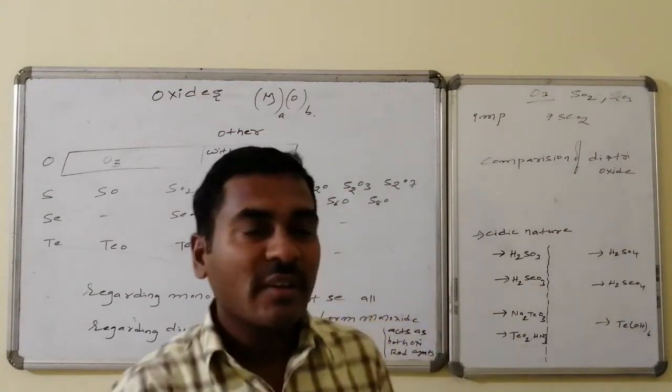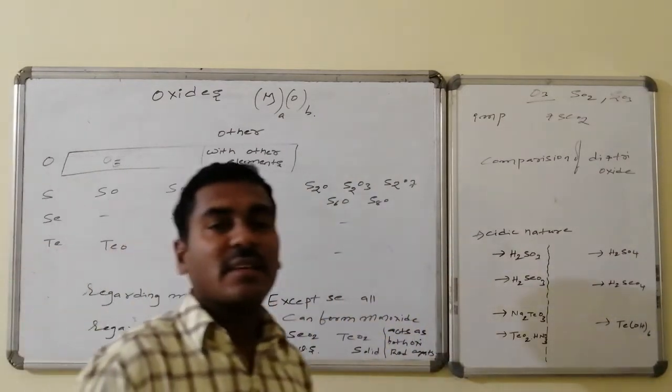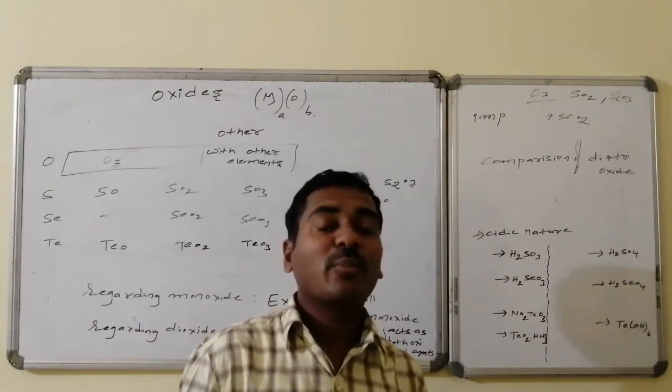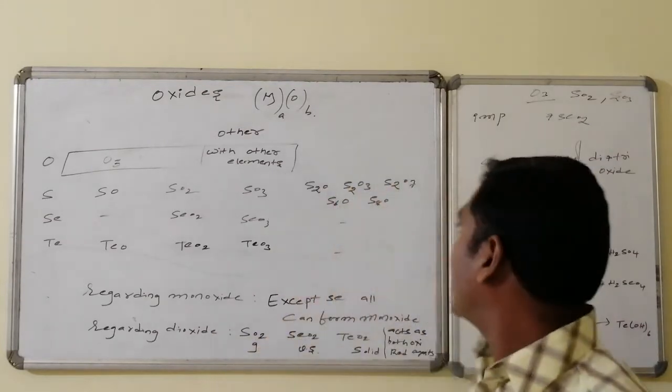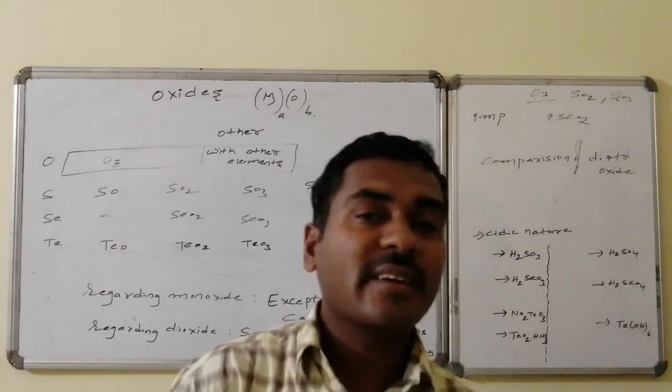So the important oxides of the 6th group elements are ozone, followed by sulfur dioxide, sulfur trioxide and selenium dioxide. And the next one is the comparison between the di- as well as the trioxides.